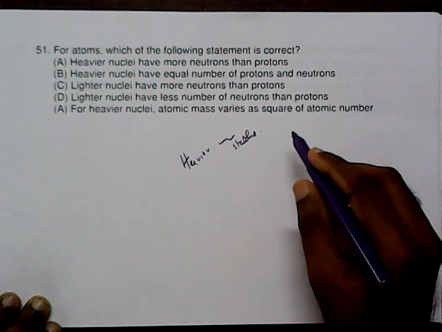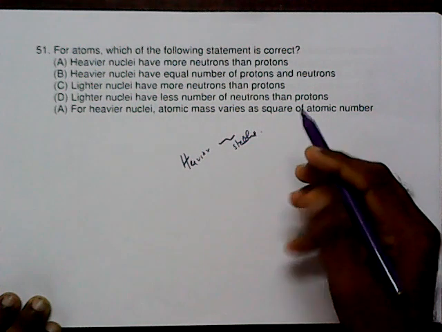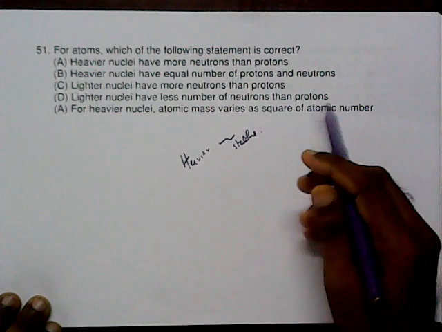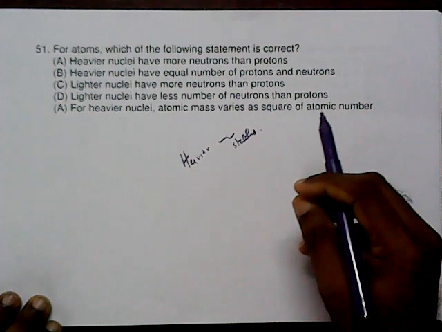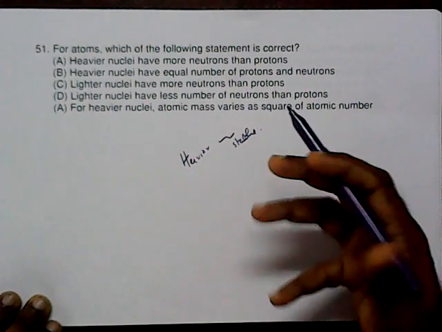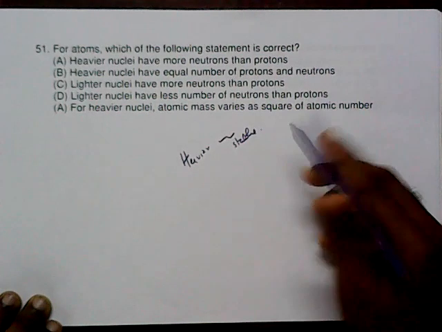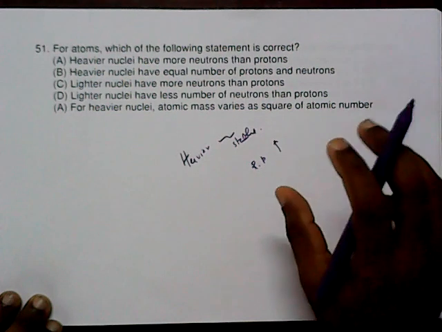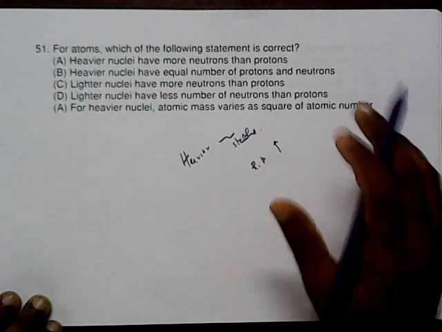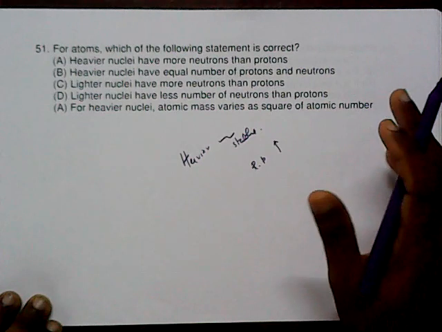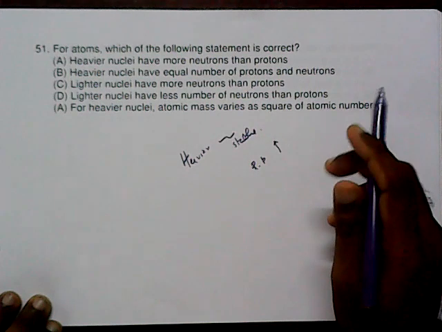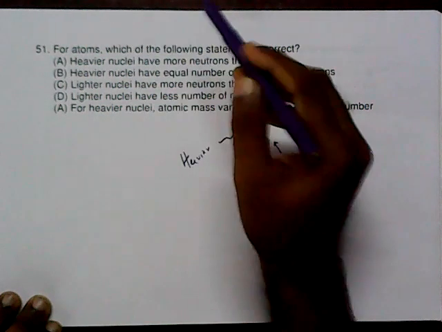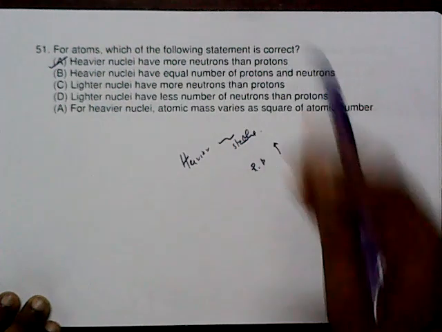Suppose the heavier nuclei, in the sense the number of protons and neutrons must be so high. As the number of protons increases, the repulsive forces between them also go on increasing. In order to minimize that repulsive force, there should be more neutrons. That is a very important concept. So for heavier nuclei, keep in mind, they have more neutrons than protons. It is a very important concept.